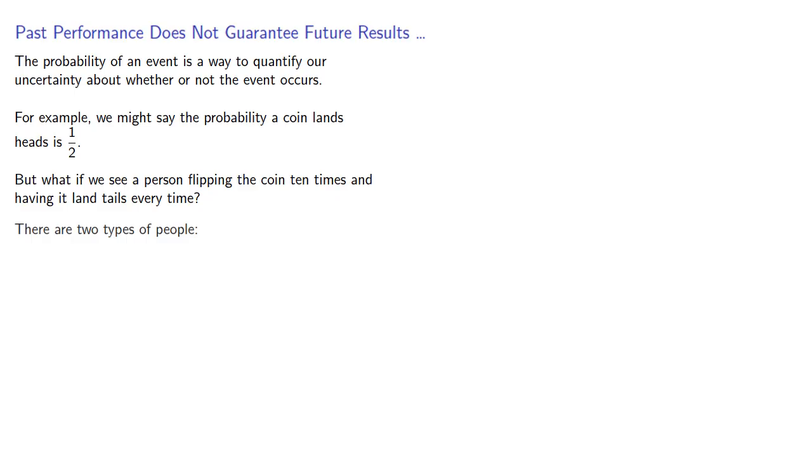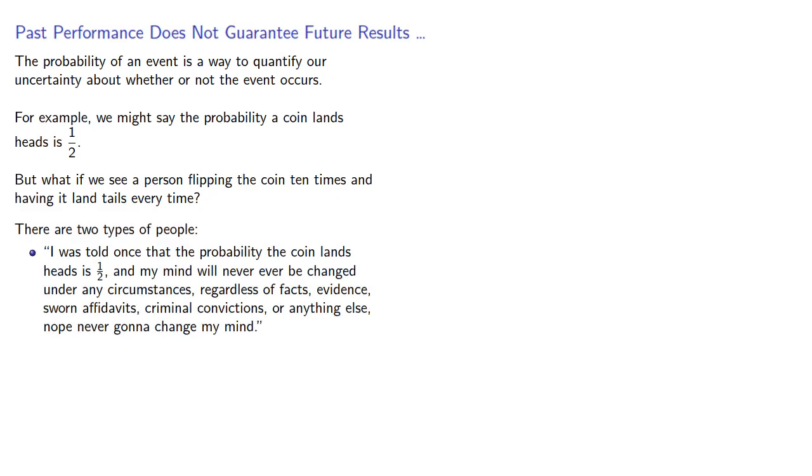There are two types of people. I was told once that the probability the coin lands heads is 1/2, and my mind will never be changed under any circumstances, regardless of facts, evidence, sworn affidavits, criminal convictions, or anything else. Nope, never going to change my mind. And then there are the people who think, maybe evidence should change my worldview.